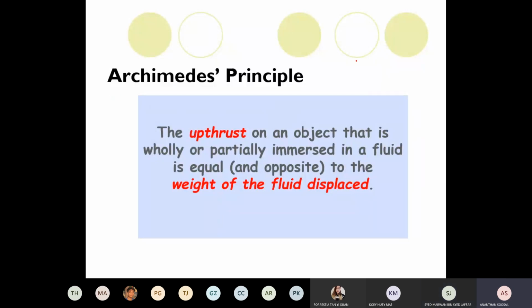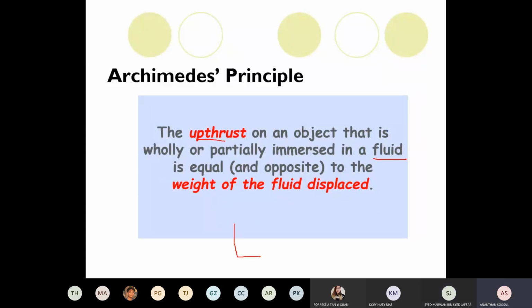Upthrust is quite closely linked to Archimedes' principle. Everyone has heard of Archimedes' principle? What did Archimedes say? When an object is immersed in a fluid, fluid meaning air and liquid, but it's more to liquid, fully or partially immersed, the upthrust is equal to the weight of the fluid displaced.